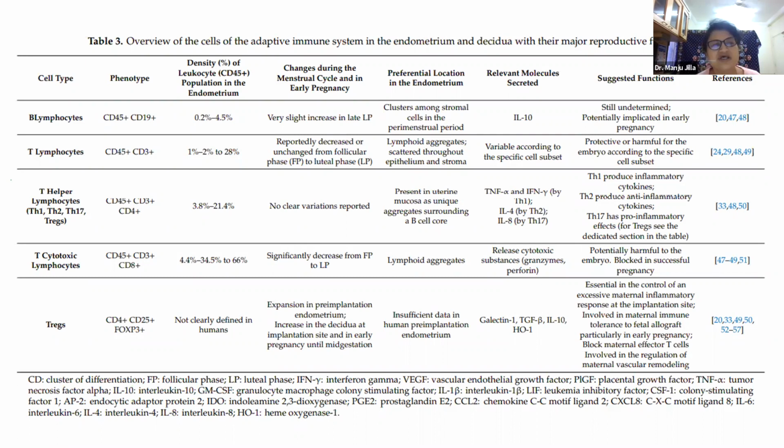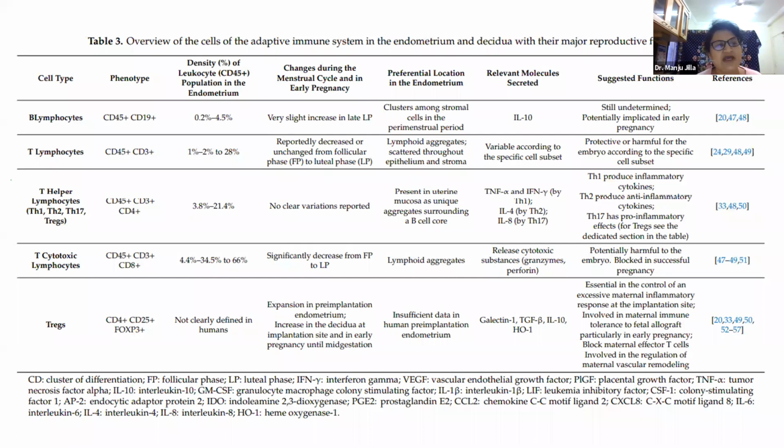We have T lymphocytes, CD45, CD3, at 1 to 2%. They reportedly decrease or are unchanged from the follicular to the luteal phase. They are protective or harmful for the embryo according to specific cell subtypes, that is, according to what the cells are producing. Now here we see T helper lymphocytes.